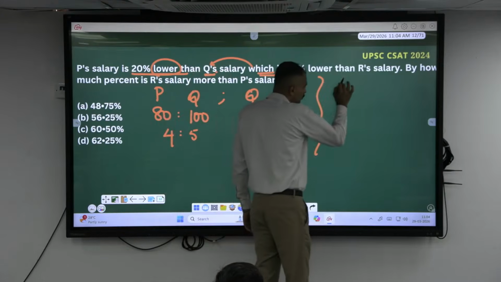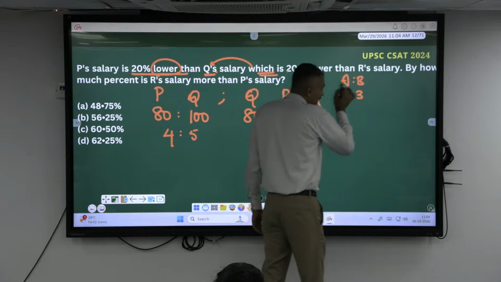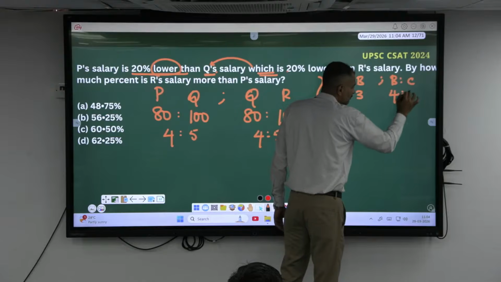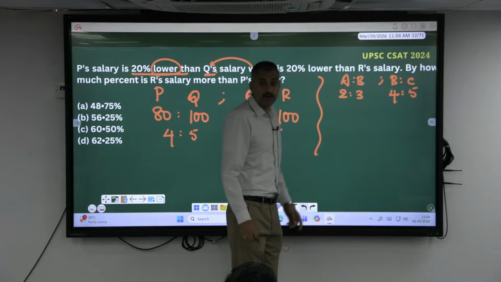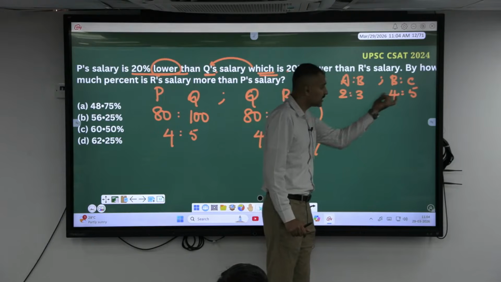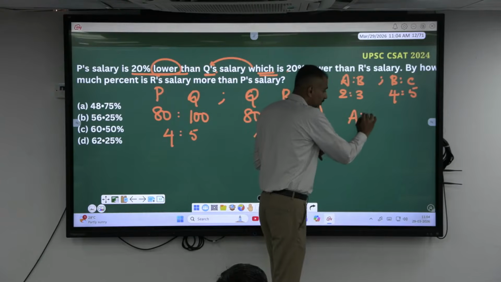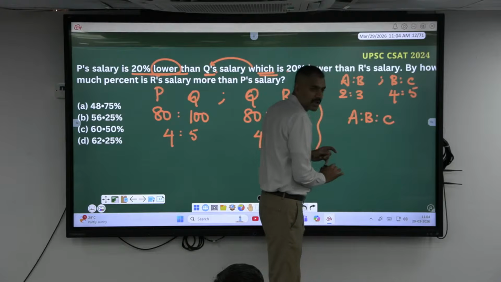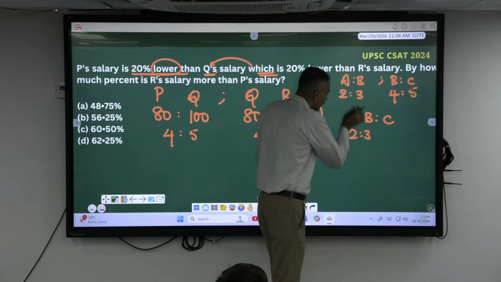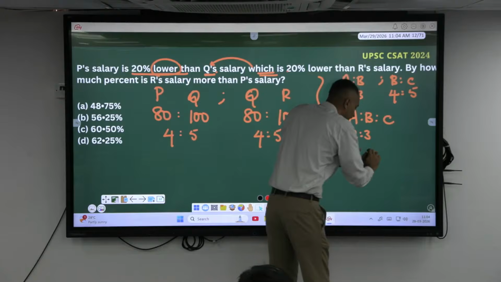Let's say two numbers are there in the ratio 2:3. A is to B is 2:3. Similarly, B is to C is in the ratio 4:5. Ratio is nothing but comparison. Look here, everyone. This is a comparison of A with B. This is a comparison of B with C. I'll ask you to do the comparison of all three together. A is to B is to C. If I have to compare all three here, I'll put 2:3 like this. Whatever the value of 2:3. Similarly, 4:5 is the value of B is to C.